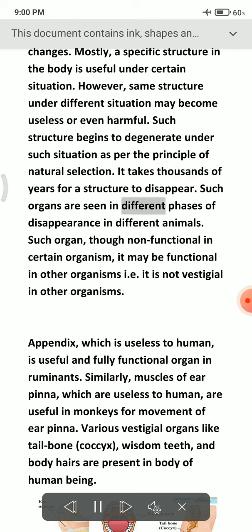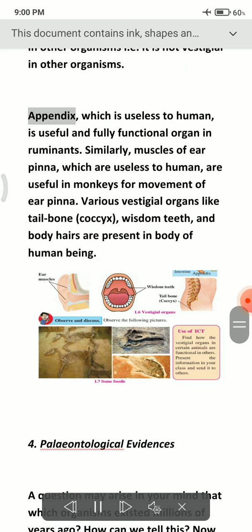Such organs are seen in different phases of disappearance in different animals. Though non-functional in certain organisms, such an organ may be functional in other organisms. It is not vestigial in other organisms. The appendix, which is useless to humans, is a useful and fully functional organ in ruminants. Similarly, muscles of the ear pinna, which are useless to humans, are useful in monkeys for movement of the ear pinna. Various vestigial organs like tailbone, coccyx, wisdom teeth, and body hairs are present in the human body.